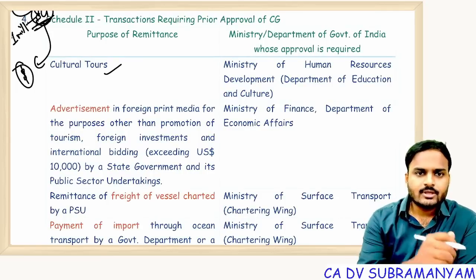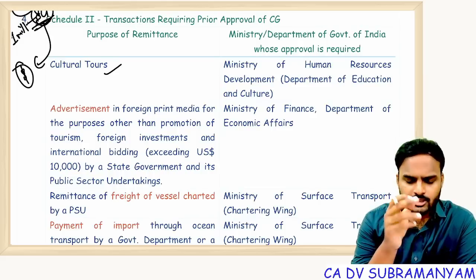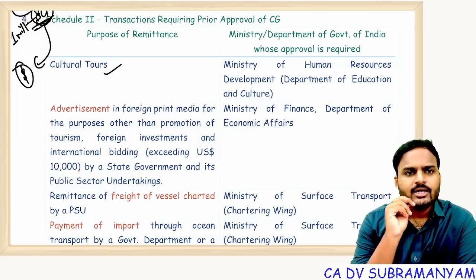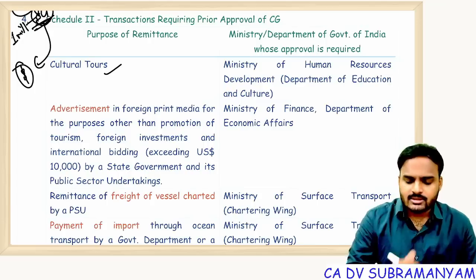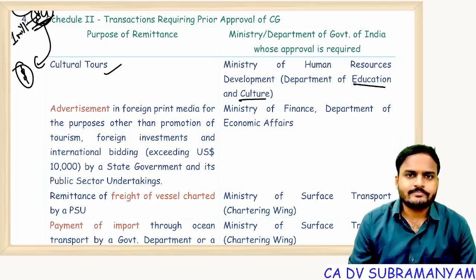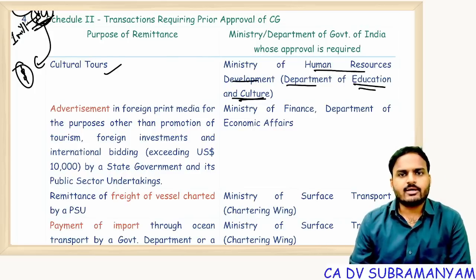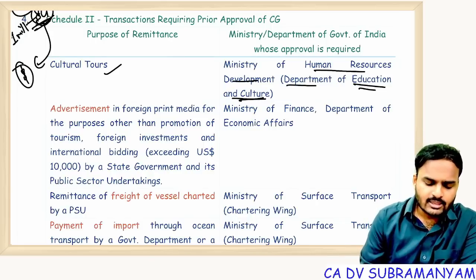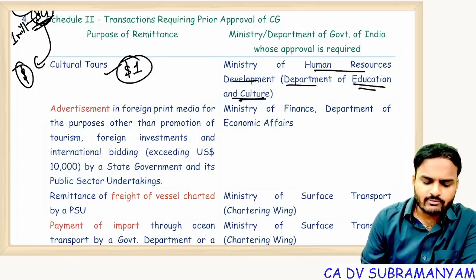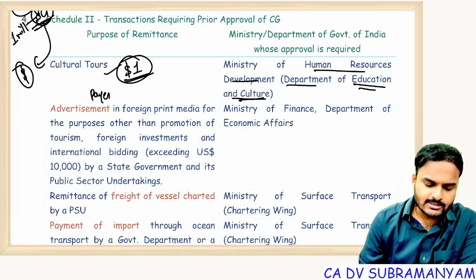Cultural tours. In MTPs and previous examination questions, if you observe, a lot of questions came on cultural tours. In case of cultural tours, permission from CG is required. Which department? The Department of Education and Culture, under the Ministry of Human Resources Development. Department of Education and Culture permission is required for withdrawal of foreign exchange against cultural tours. Here there is no limit on dollars, even $1, even one unit of foreign exchange also requires permission. And the payer can be any person.